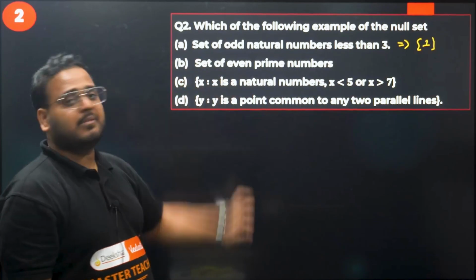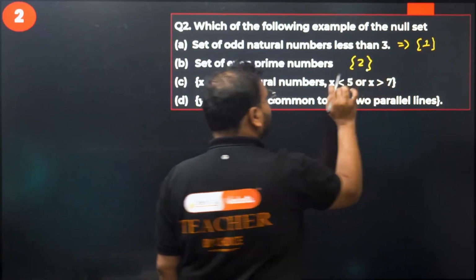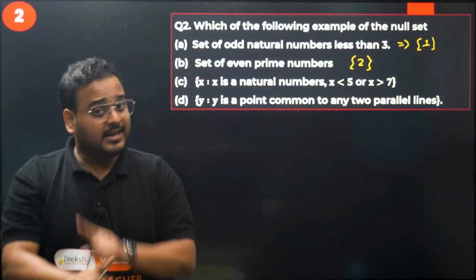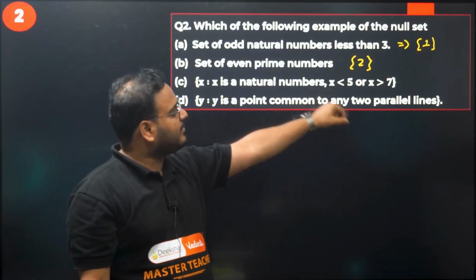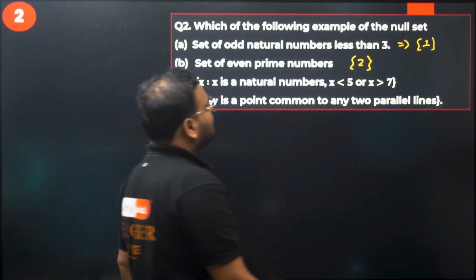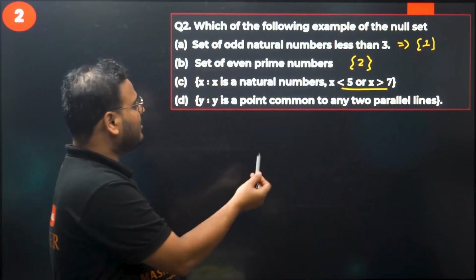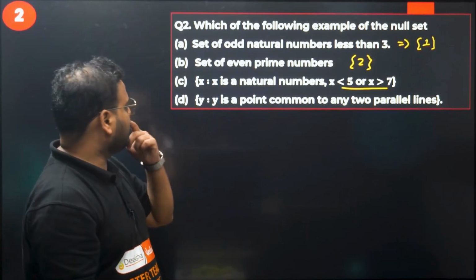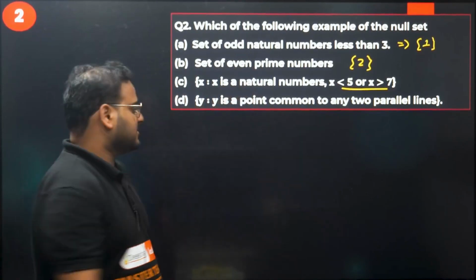Set of even prime numbers. Is it the null set? We have a result, sir: 2. 2 is an even number and also a prime number. So no. X is a natural number less than 5 and more than 7. Natural numbers less than 5 are 1, 2, 3, 4, and more than 7 there are infinitely many. And Y is a point common to any two parallel lines.